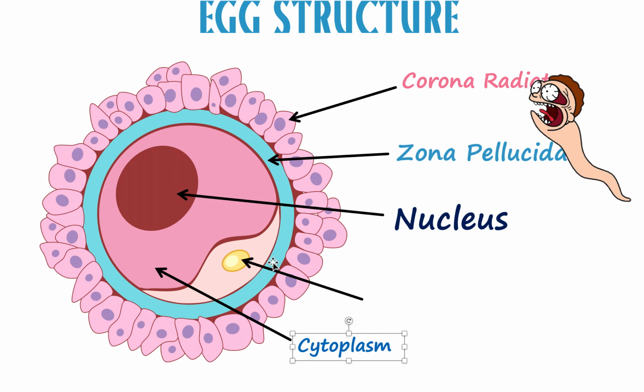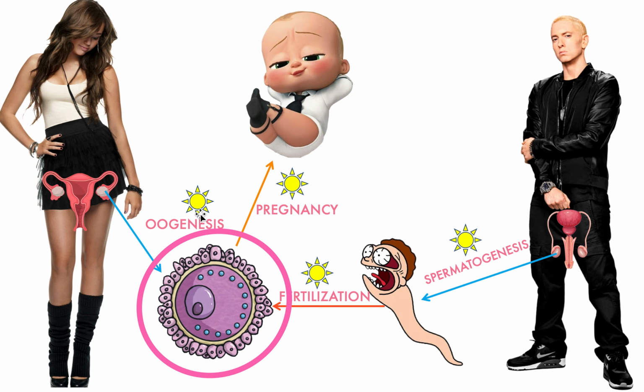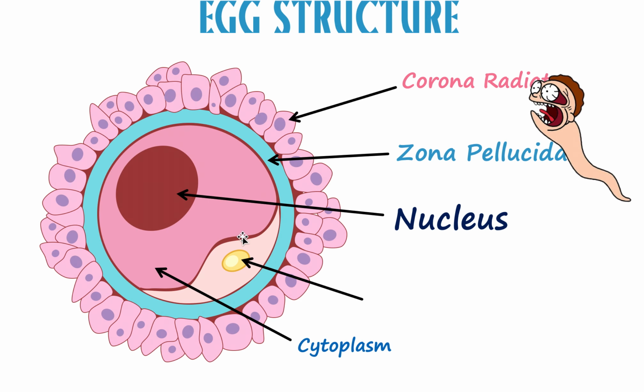Now, lastly, and this is the hardest one, or the most difficult one for me to explain using this picture, because I think this one will make the most sense when I explain the oogenesis process. So maybe definitely you should check out oogenesis to clearly see what this structure is, but right now I can give you a hint, okay? Try and make it a little bit clear, but it's going to make the most sense when you watch that video. So this is called a polar body, and I put a sun here because again it's going to be in that oogenesis video where I'll clearly explain what this is.